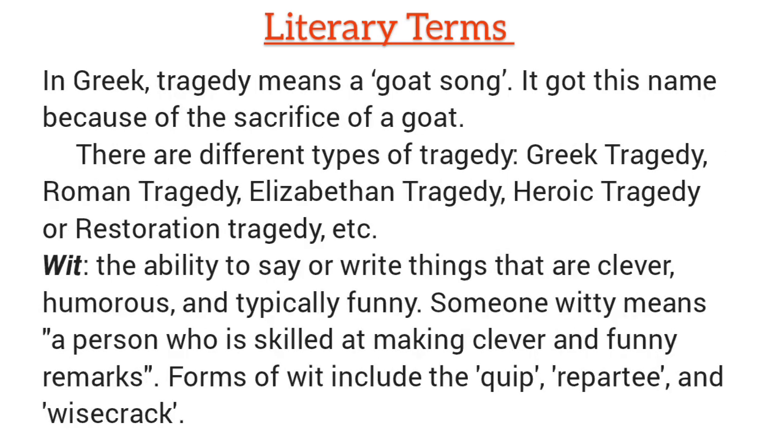In Greek, tragedy means a goat song. It got this name because of the sacrifice of a goat. There are different types of tragedy, such as Greek tragedy, Roman tragedy, Elizabethan tragedy, heroic or restoration tragedy, etc.